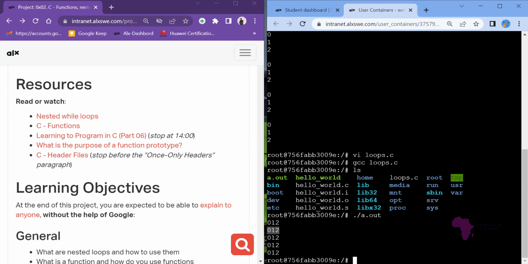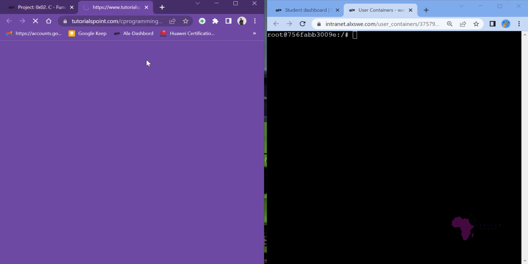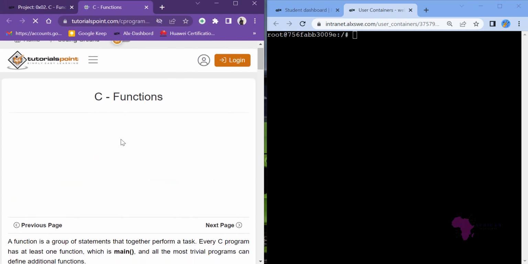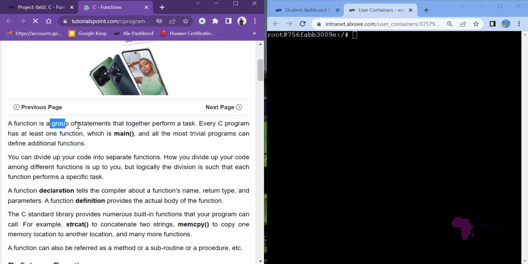Now let's see functions. Let me clear here. So function, what are functions? Allow me to click on this particular document and try to explain something. A function is a group of statements that together perform a task. So it is a block of code that performs a certain task.